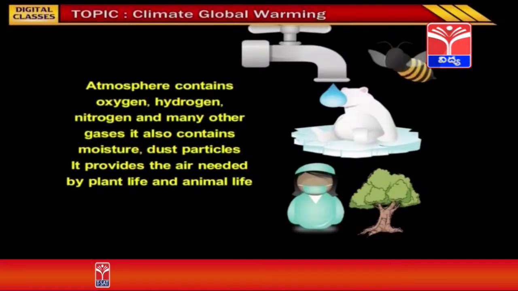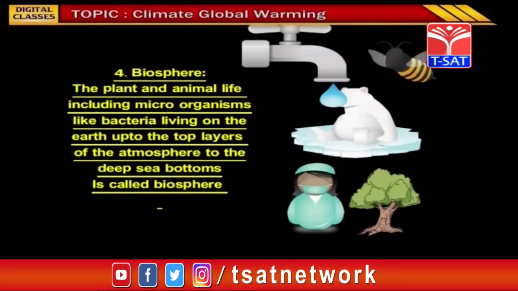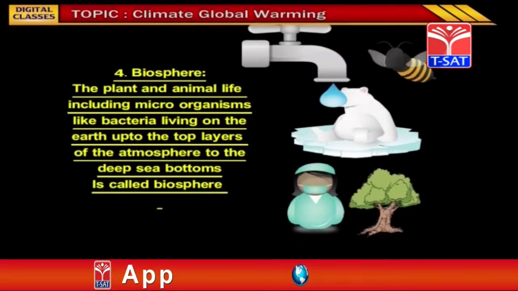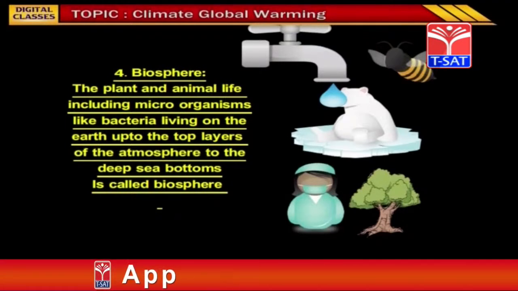The atmosphere contains oxygen, hydrogen, nitrogen and many other gases. It also contains moisture and dust particles. It provides the air needed by plant life and animal life. Biosphere. The plant and animal life, including microorganisms like bacteria living on the earth from the top layers of the atmosphere to the deep sea bottoms, is called biosphere. That means from the top layers of the atmosphere to the bottom layers of the lithosphere, whatever the animal life or plant life is called biosphere. Even small microorganisms like bacteria and fungi come under biosphere.